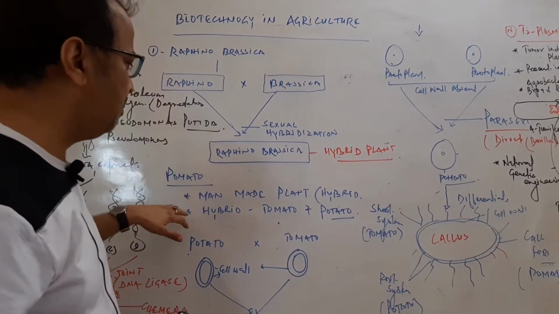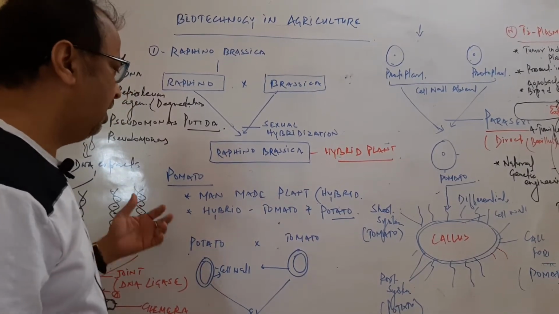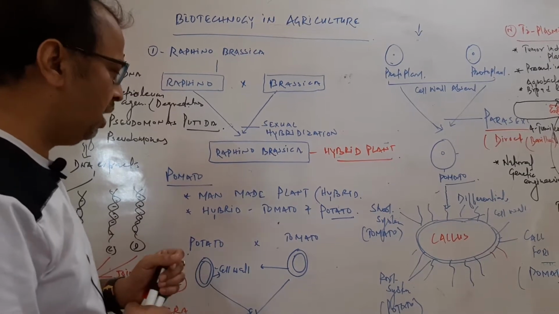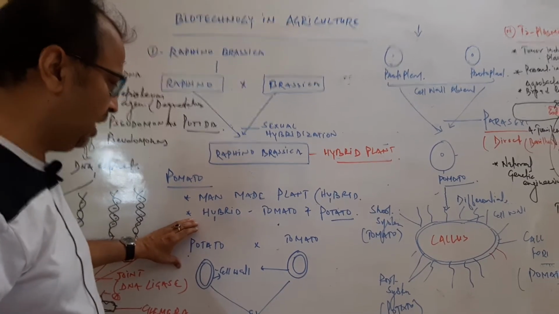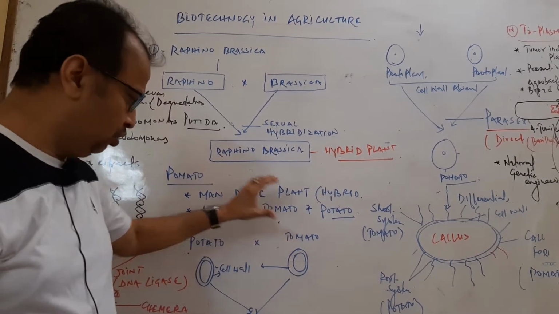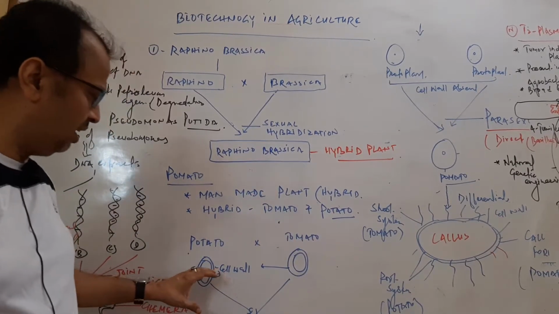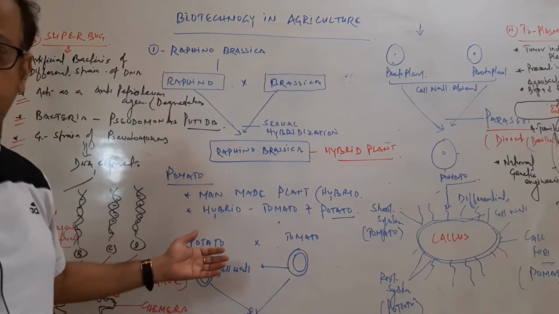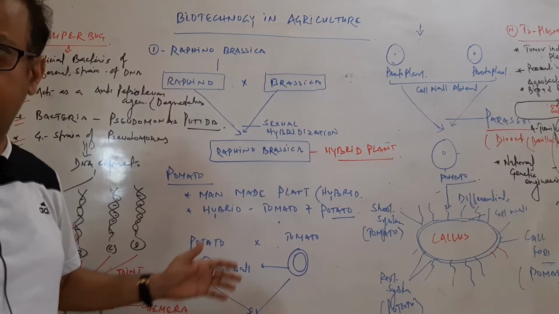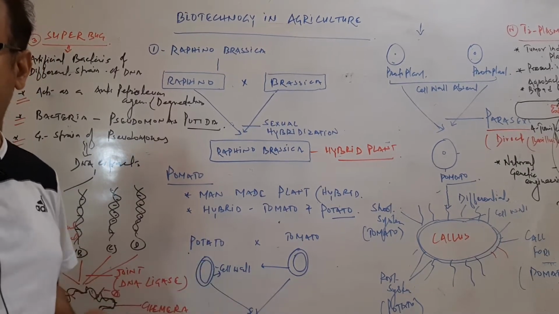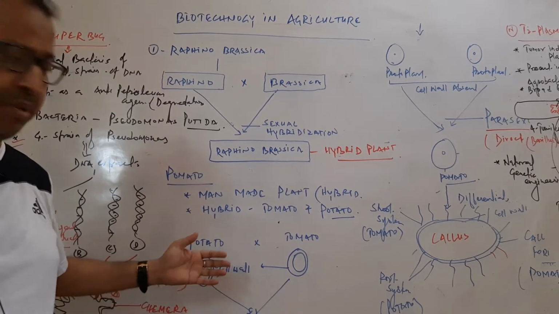Another one is Pomato. Pomato is a man-made or hybrid plant which is a combination of potato and tomato. Here is the potato cell and here is the tomato cell. In plant cells, cell walls are present, so no direct fusion or plasmogamy occurs.